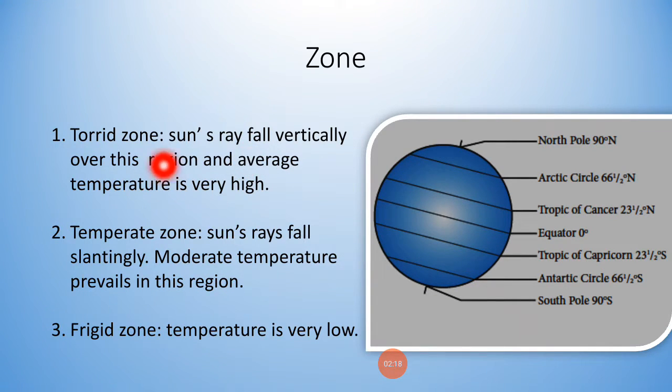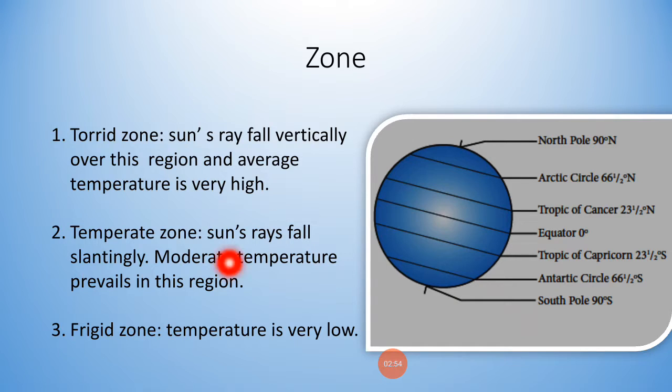Torrid zone. Here the sun's rays fall vertically over this region and the average temperature is very high. The region between the Tropic of Cancer and Tropic of Capricorn is the torrid zone. Temperate zone. The sun's rays fall slantingly, and moderate temperature prevails in this region. The region between the Tropic of Cancer to the Arctic Circle in the north and the Tropic of Capricorn to the Antarctic Circle in the south. These two regions are the temperate zone.